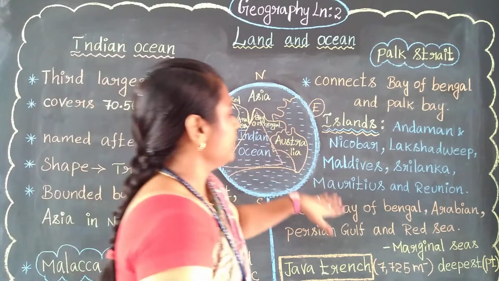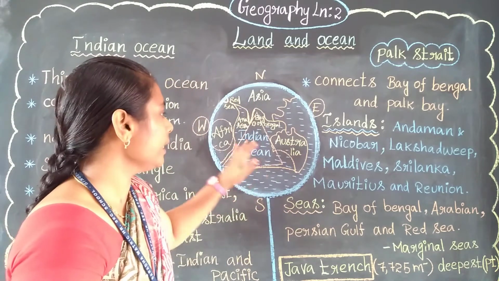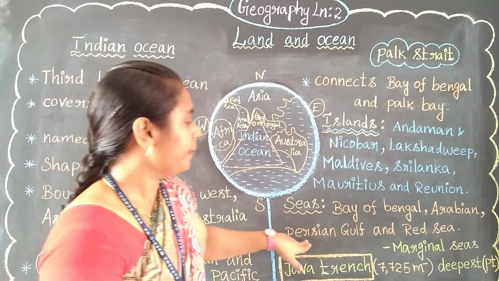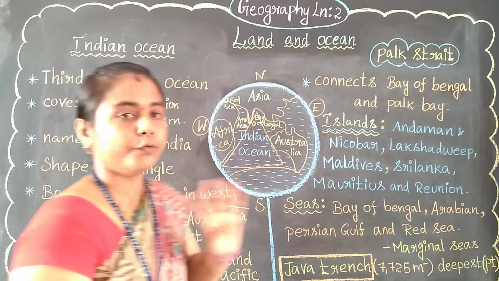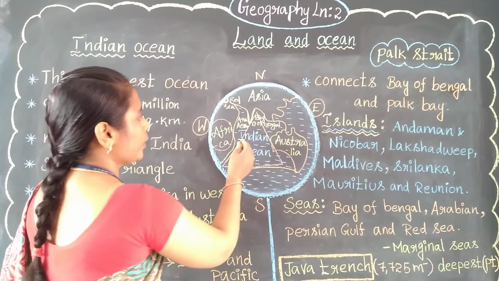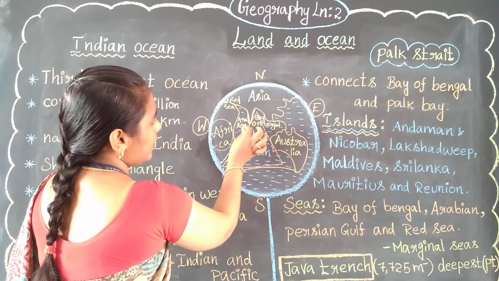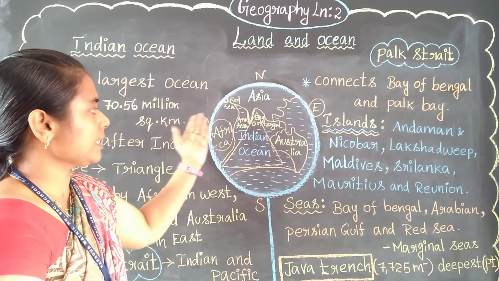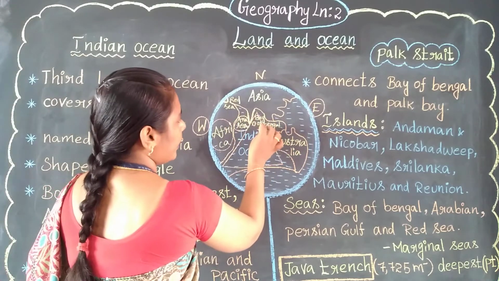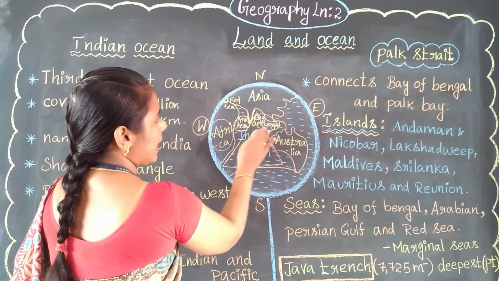Next, let's see the seas of the Indian Ocean. What are the seas we are having in the Indian Ocean? Bay of Bengal, Arabian Sea, Persian Gulf, and Red Sea. So four seas are present in the Indian Ocean. Let's see where they are located. The Arabian Sea is present on the western side. Then the Bay of Bengal, this is the eastern side. This is the western side, and this is the eastern side.